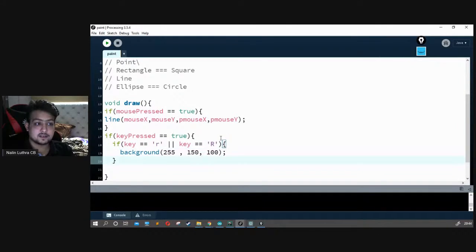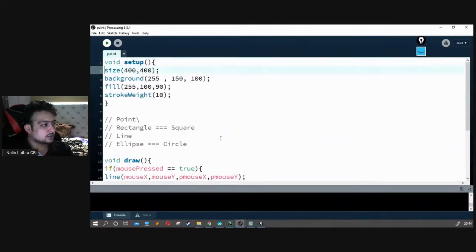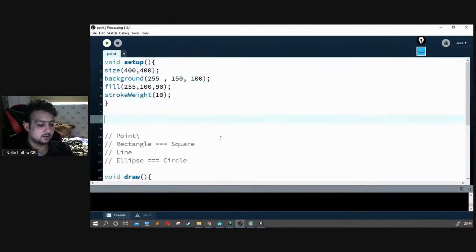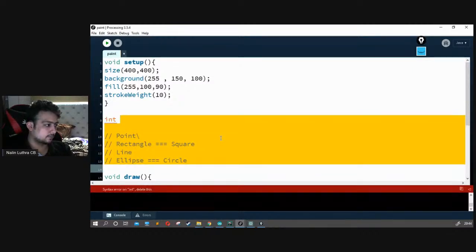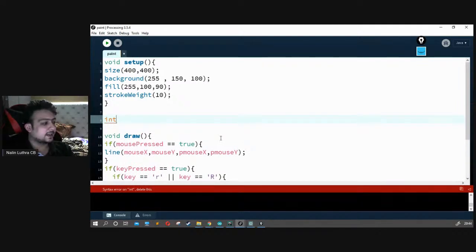Okay, so in that case, it will refresh. So let's make a variable over here. Let's call it int stroke size. Initially let's set the stroke size to about 2, that works.